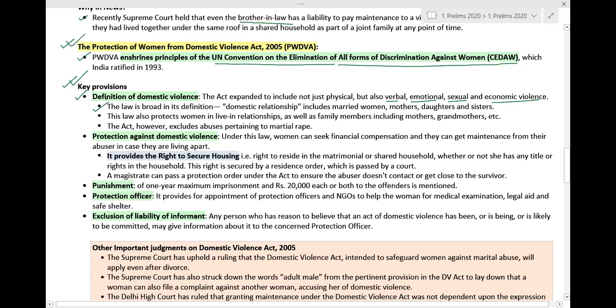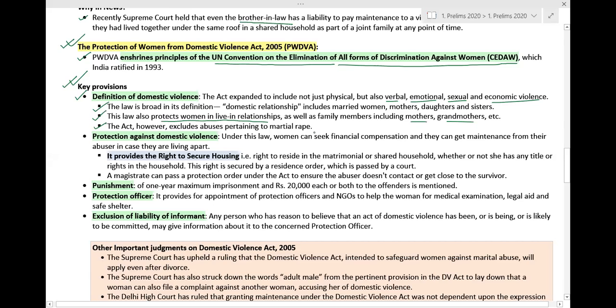Okay, so this particular law, the Protection of Women from Domestic Violence Act 2005, gives a broader definition to the domestic relationship. This law also protects women in live-in relationships as well as family members, including mothers, grandmothers, etc. The act, however, excludes abuses pertaining to marital rape.